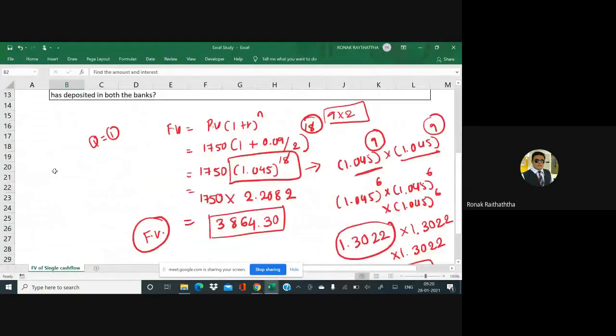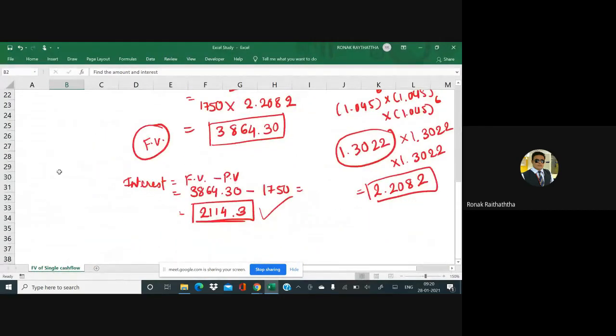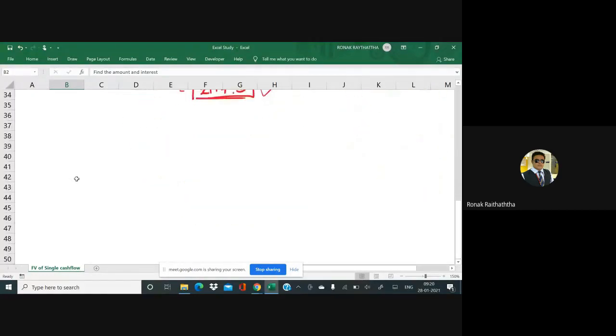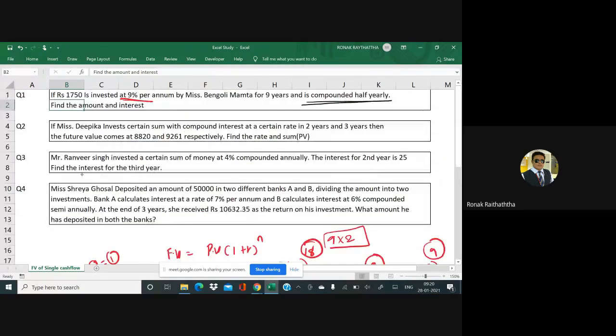Now this is the single transaction formula. We are right now into only the single cash flow formula. We are investing one time, not many times. Okay, let's move ahead. Go to the second one. If Miss Deepika invests a certain sum with compound interest at a certain rate in 2 years and 3 years, then the future value comes at 8820 and 9261 respectively. Find the rate and sum.